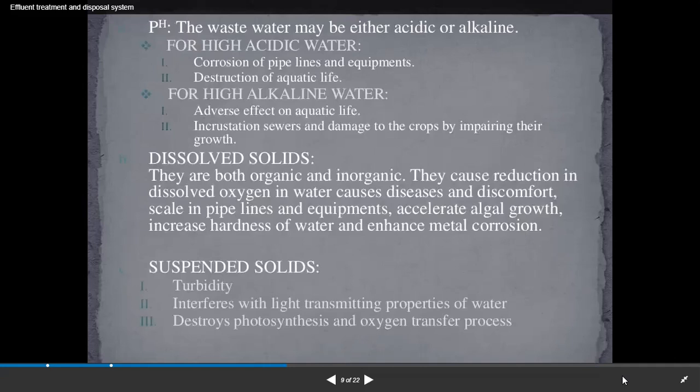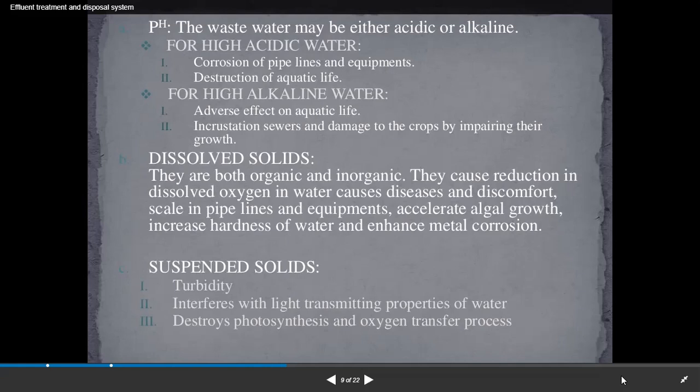So guys, pH: the wastewater may be either acidic or alkaline. High acidic water causes corrosion of pipelines and equipment and destruction of aquatic life. High alkaline water has an adverse effect on aquatic life, incrustation of sewers, and damage to crops by impairing their growth.